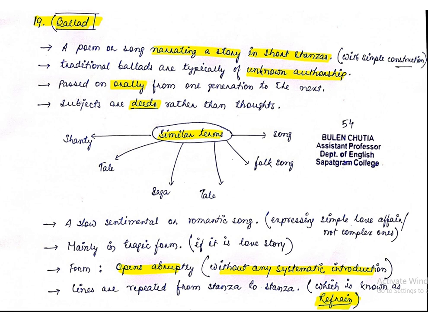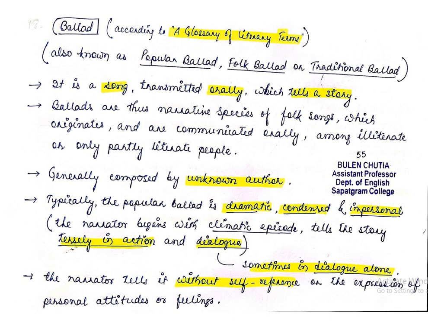Now coming to the definition of ballad that is written in A Glossary of Literary Terms. According to this book, there are some other terms for ballad. One is popular ballad. Number two is folk ballad. Number three is traditional ballad. That is, this book is generally talking about the traditional kind of ballad, which is written by an unknown author. It is a song transmitted orally which tells a story.